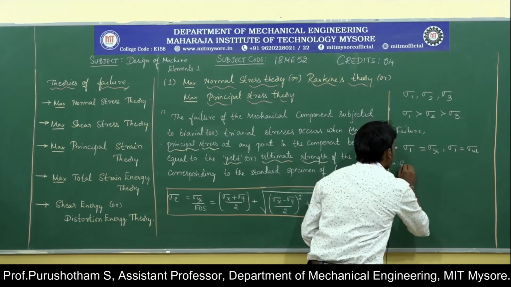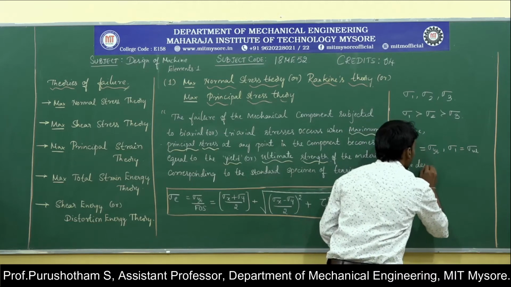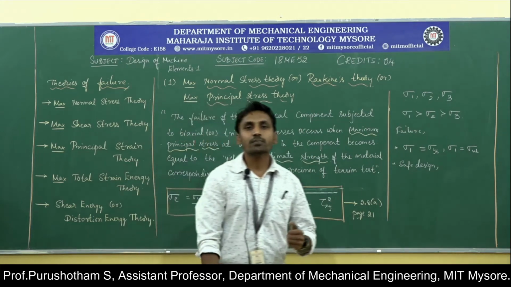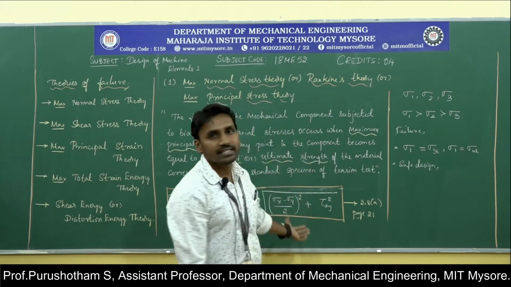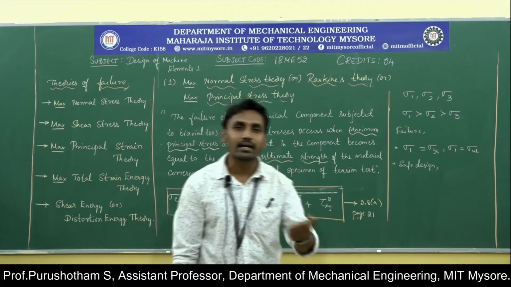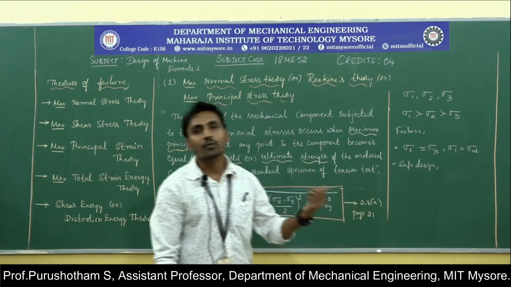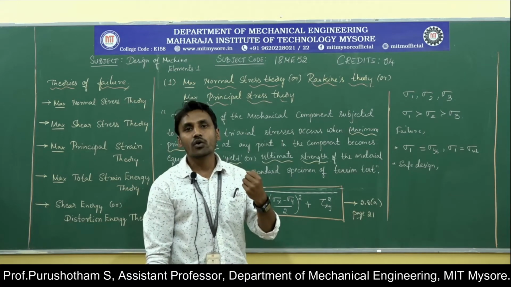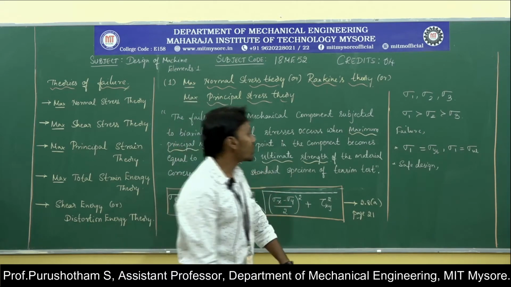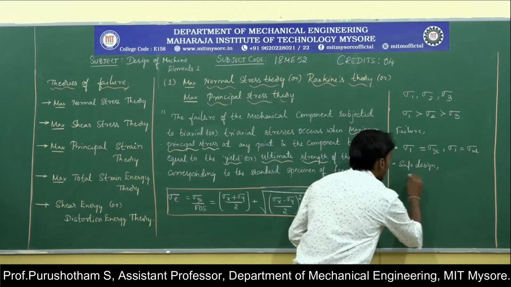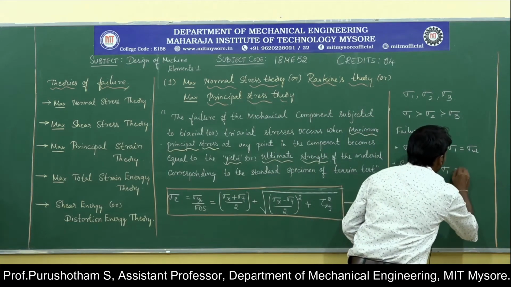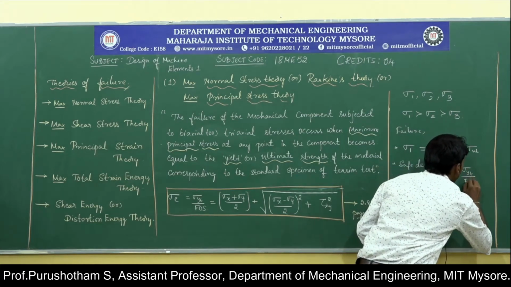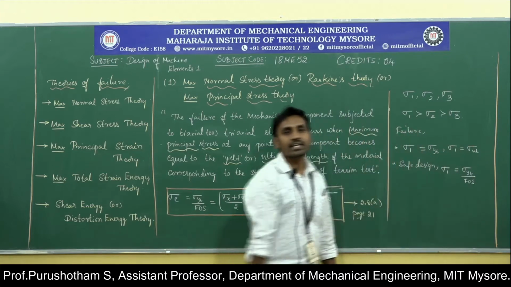For safe design, we need to consider the factor of safety, because deriving these equations involves many assumptions, and the mechanical component is subjected to many combined and uneven loading conditions. For this we need to consider the factor of safety. Now for safe design, sigma 1 is equal to sigma yt by FOS, that is factor of safety.